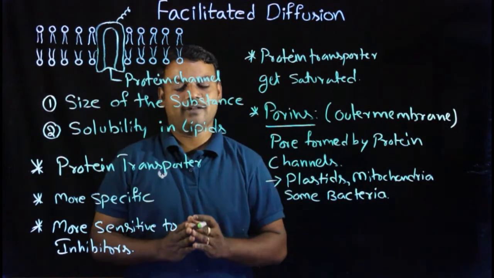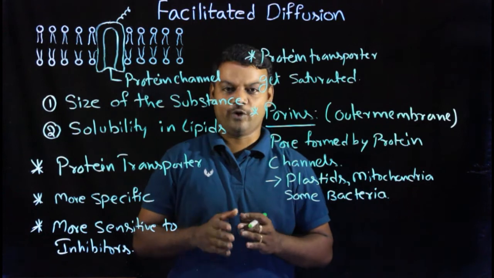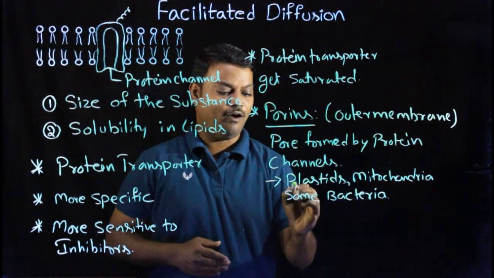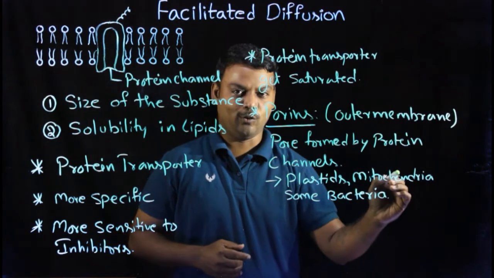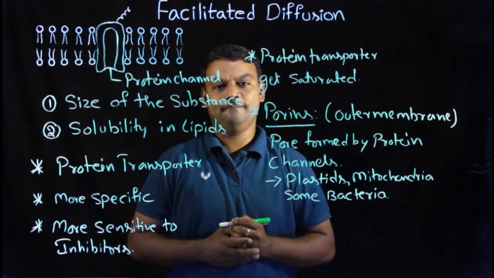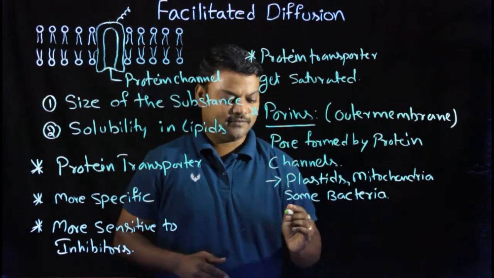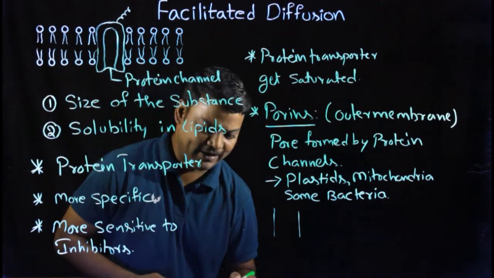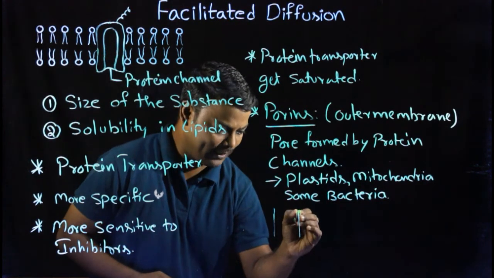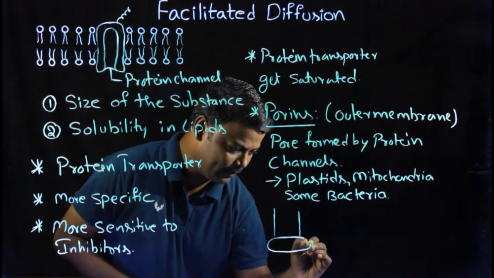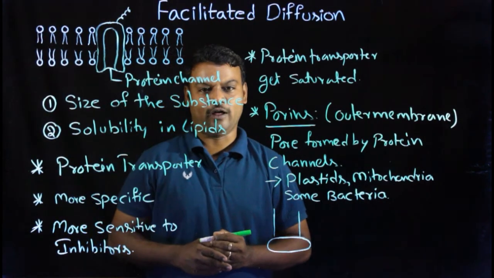So porins are the pores formed by protein channels, seen in the outer membrane of some cell organelles like plastids, mitochondria, and in some bacterial cells. In a similar way, some protein transporters are present in a plasma membrane. For example, consider the plasma membrane with a protein transporter.